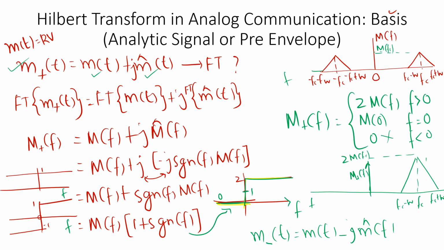So you can just imagine, in m minus of t only the negative part will be there, the positive frequency will be removed, so it will be reversed. Maybe you can just try it out. So this is what a Hilbert transform will do. One of the basic uses of the Hilbert transform is the analytic signal. Maybe we will use this concept to explain the single sideband modulated signal.